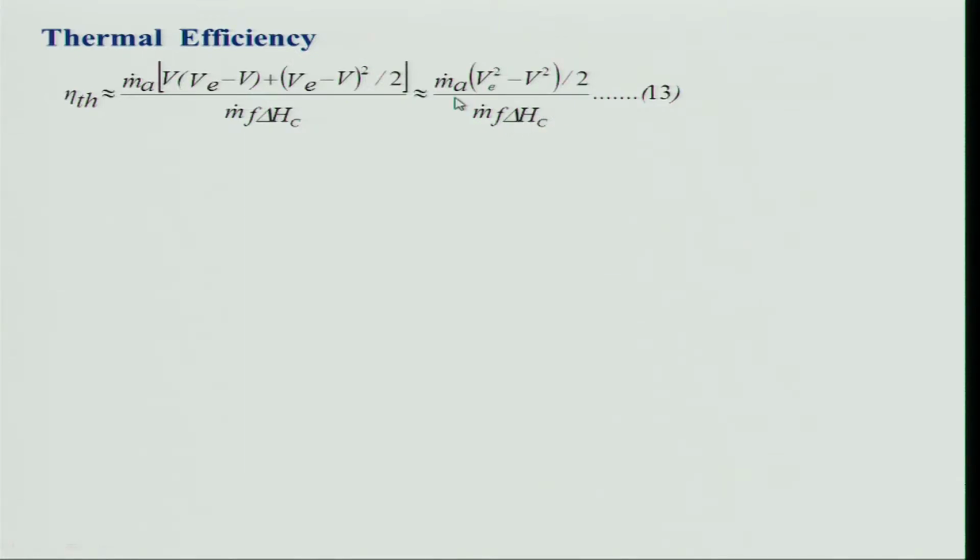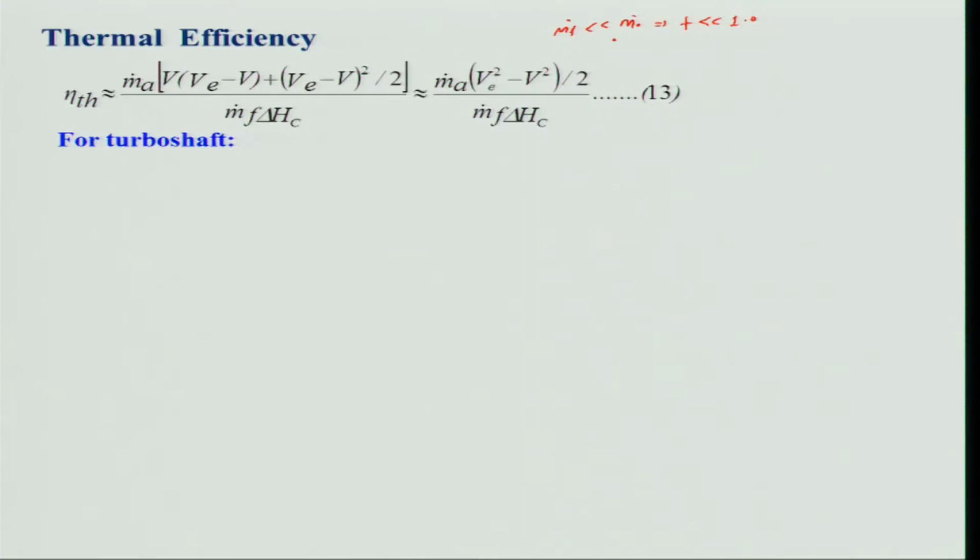So, keep in mind the assumptions we are making: the nozzle is fully expanded, that means there is no pressure thrust from the pressure difference, and also m dot F is very much less than m dot A, or F is less than 1, very small. So, that assumption we have made.